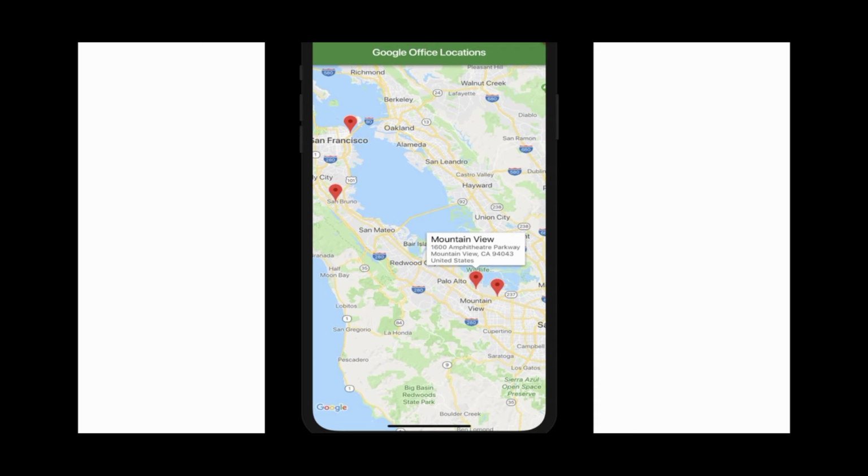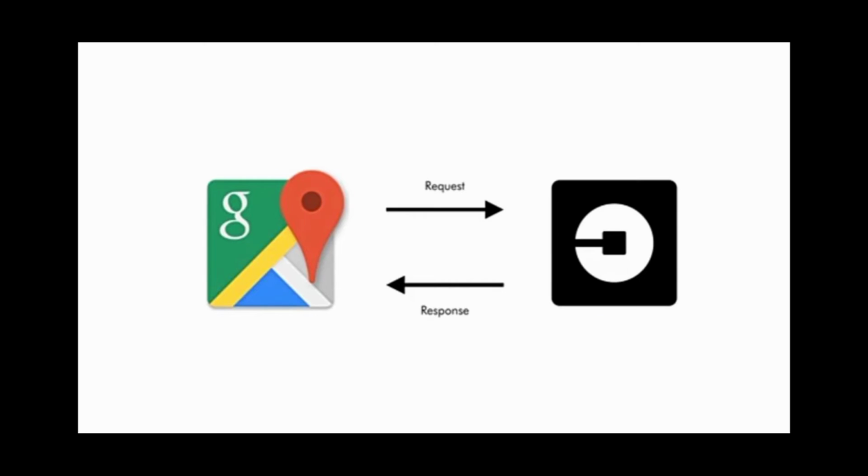Like Google Maps, which shows us the direction where to go. Google Maps also shows the delivery boys, like Swiggy or Zomato, the direction, so Google Maps also uses API protocols. If you want to book a cab from Uber or Ola, Google Maps sends the request to Uber or Ola about how many cars are available and whether a driver is available or not.